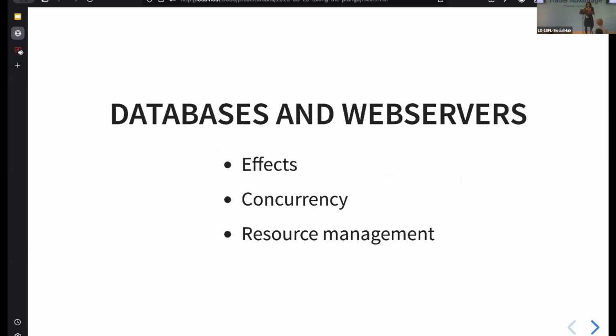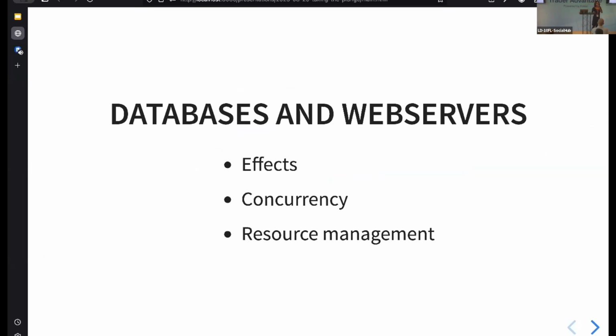Okay, so we've seen how they can be used for databases and also for web servers, right? What's similar about these cases? Well, they both had some effects. We've seen effects before, but we've seen them in a bit more detail here. We're reading stuff off a socket, or we are querying a database.